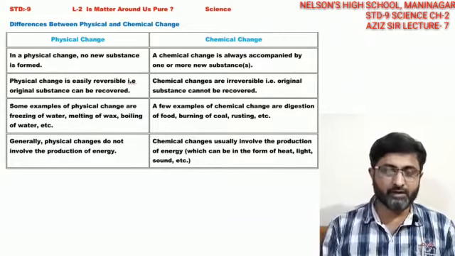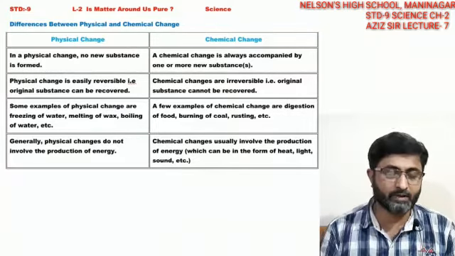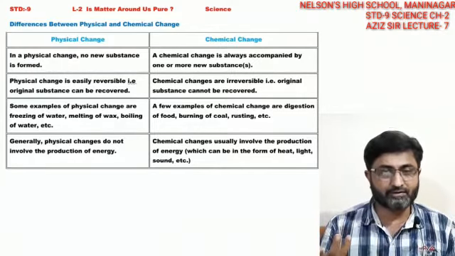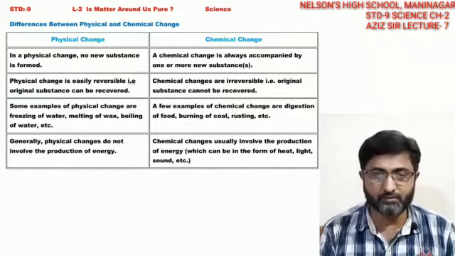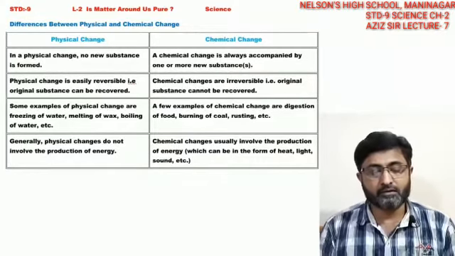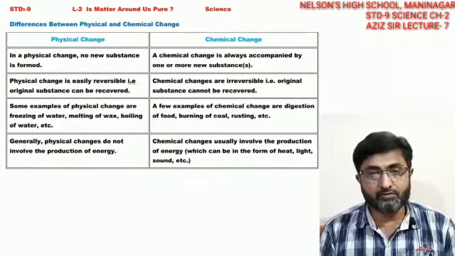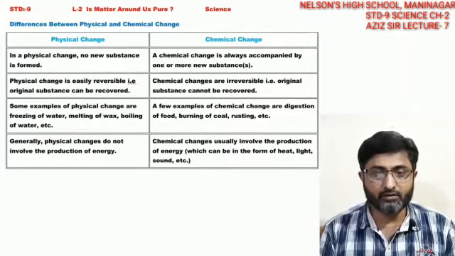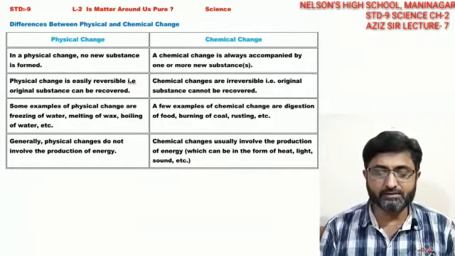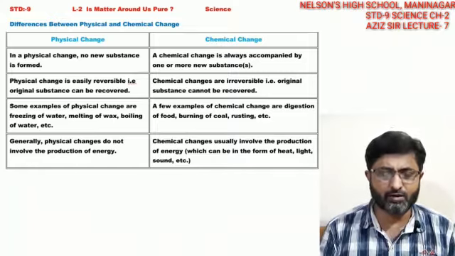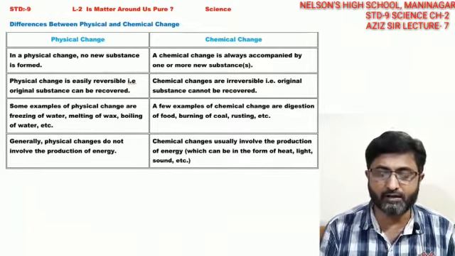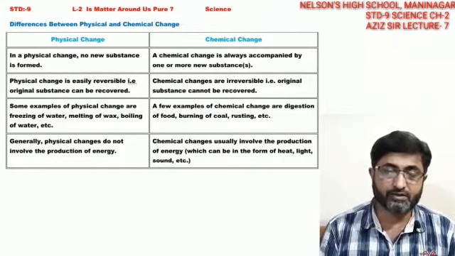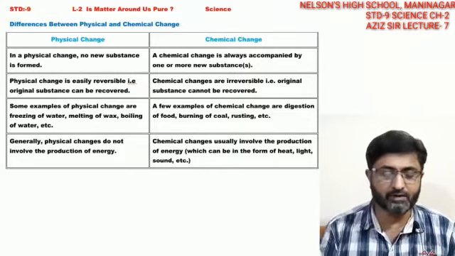Like the example I gave of water molecules, hydrogen and oxygen cannot be recovered very easily. But in a physical change, if I heat the water, it turns to gaseous molecules, and from gaseous molecules it can come back to liquid very easily. Some examples of physical change are freezing of water, melting of wax, boiling of water, etc. But there are many types of chemical changes, even in our body, like digestion of food, burning of coal, and rusting of iron that we see in our surroundings. These are all chemical changes.